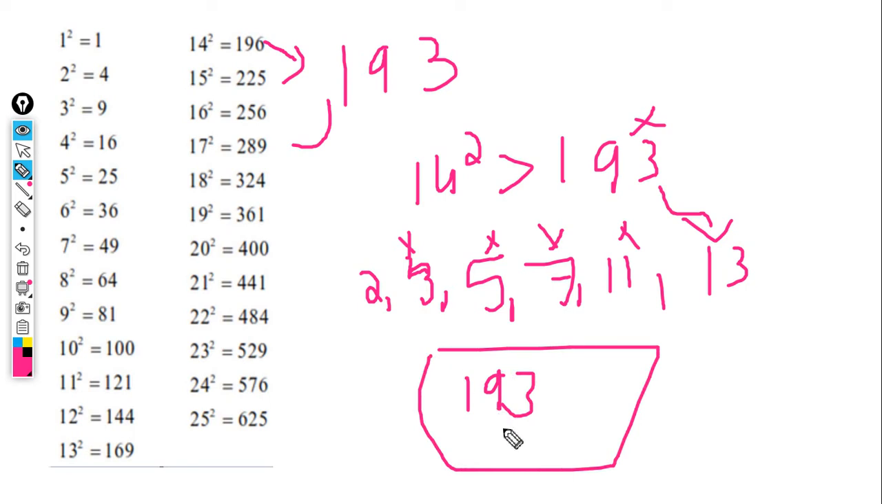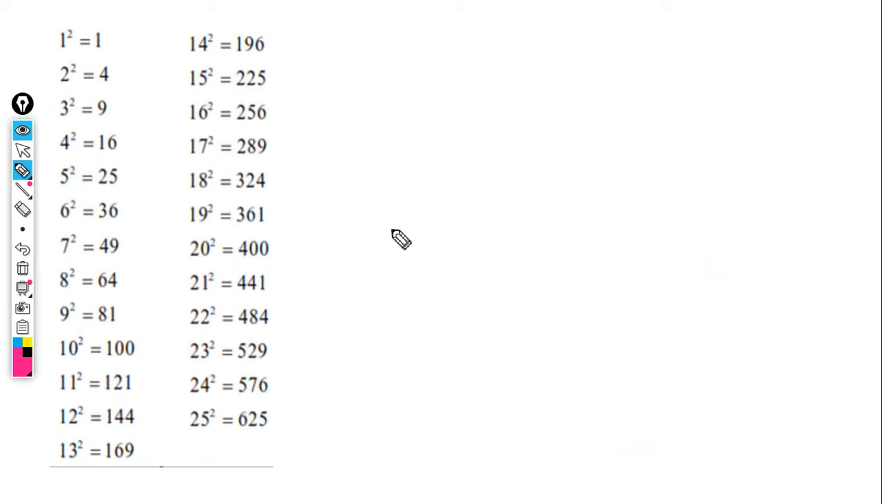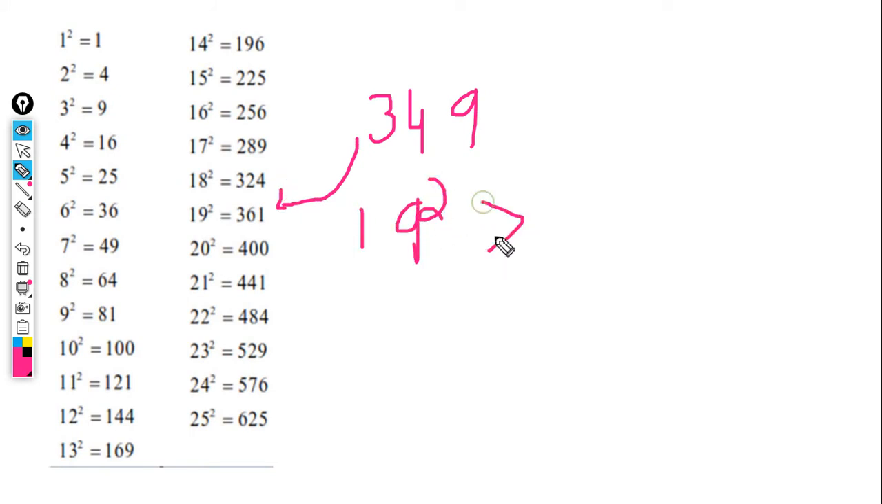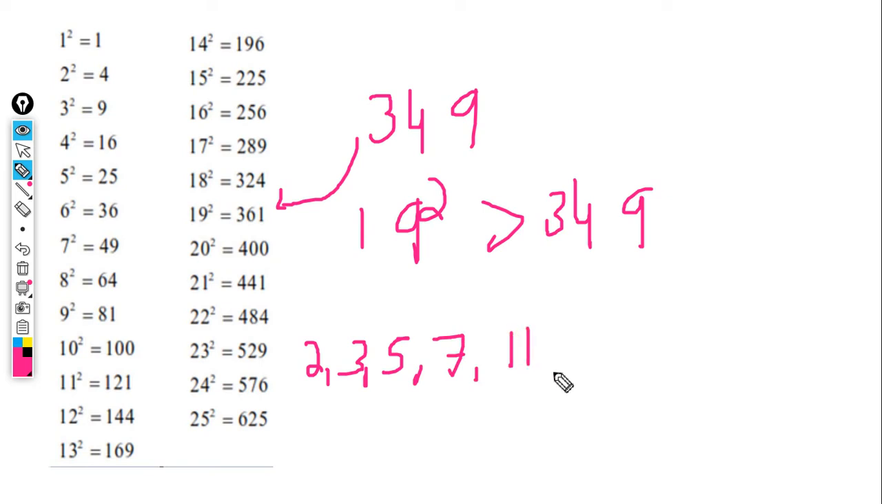I will take one more example and wind up, then I will move to the prime factors as well as the number of prime factors. Okay, last example: 349. Which number squared is just above it? 19 squared is greater than 349. Up to that we need to write 2, 3, 5, 7, 11, 13, 17.